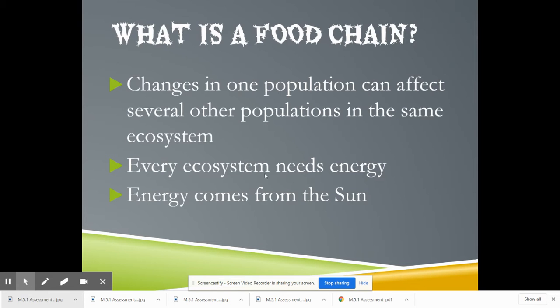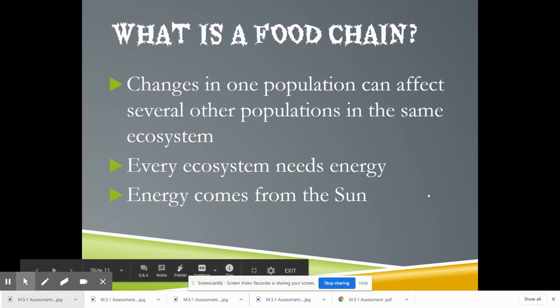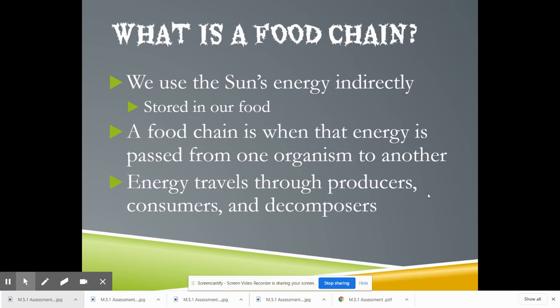Every ecosystem needs energy, and energy comes from the sun, as we've been learning as we look at our plants. So, what's a food chain? We use the sun's energy indirectly, which is stored in our food. Have you ever had a salad? You couldn't have a salad without the sun, because the plants that we eat in the salad have to come from the sun.